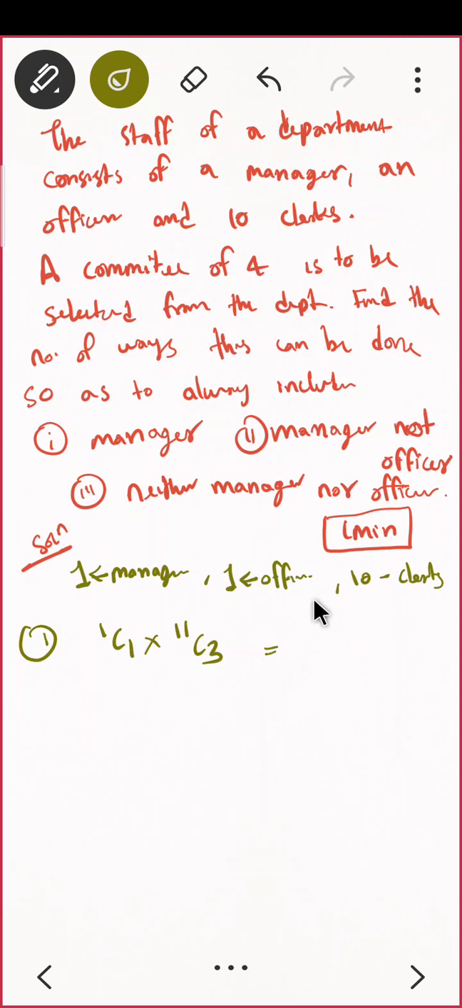And what is 11C3? That is 11 into 10 into 9 upon 3 into 2 into 1. What is the final answer? You just multiply and tell me. 165. Anybody else with the same answer? Anyone else with the answer 165 for the first one? Okay, good. Very nice. Okay, what about the second question?